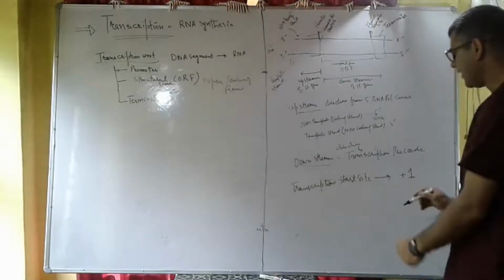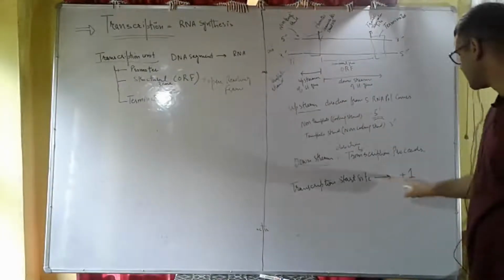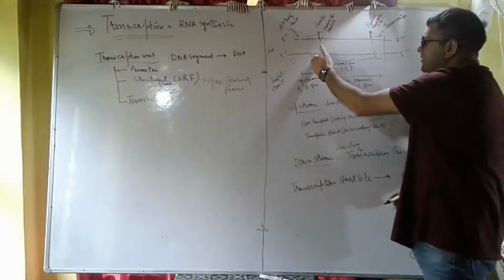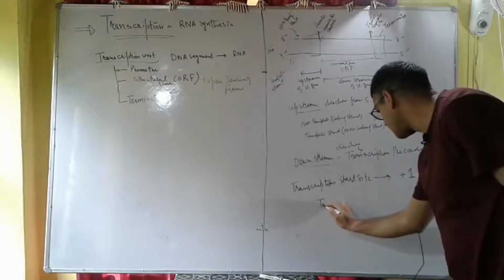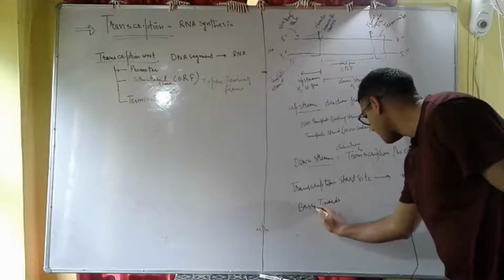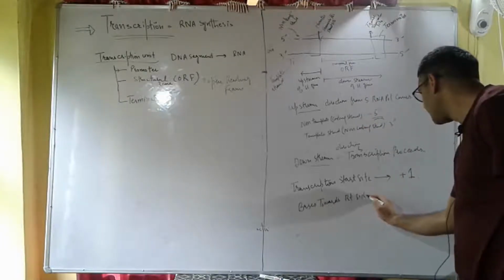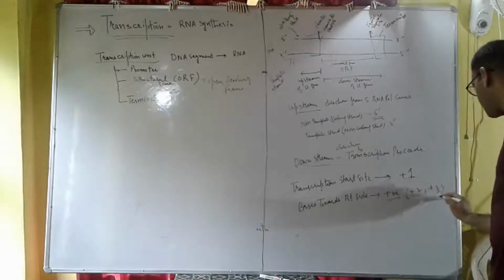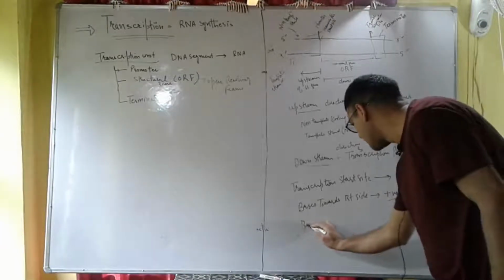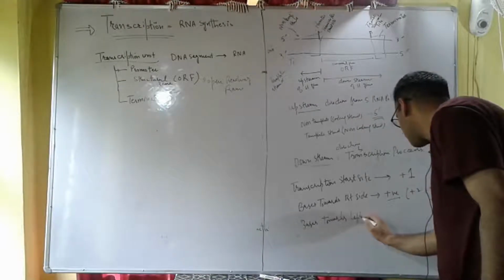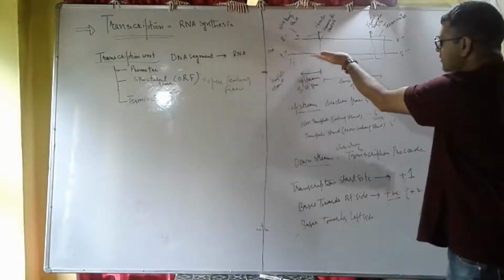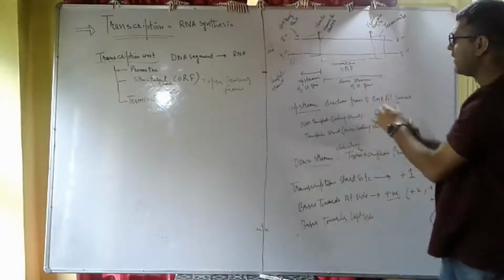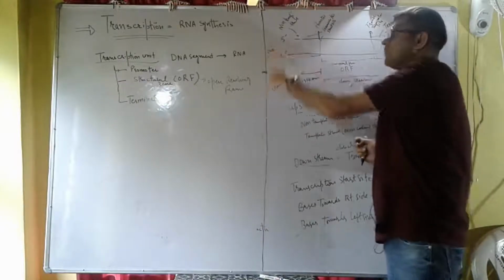Those nitrogen bases which are towards the right side of the transcription start site are numbered +2, +3, +4, and so on. The bases which are towards the left side we write in negative.